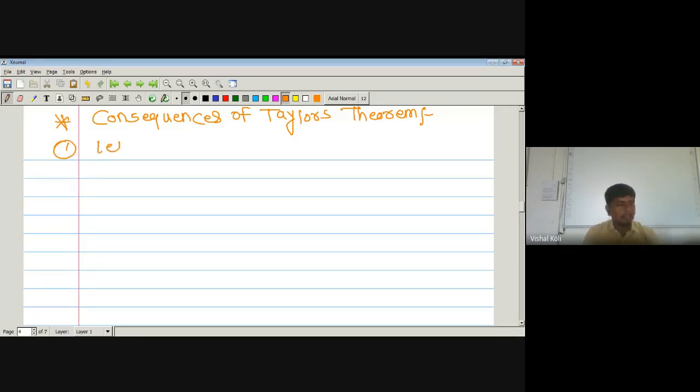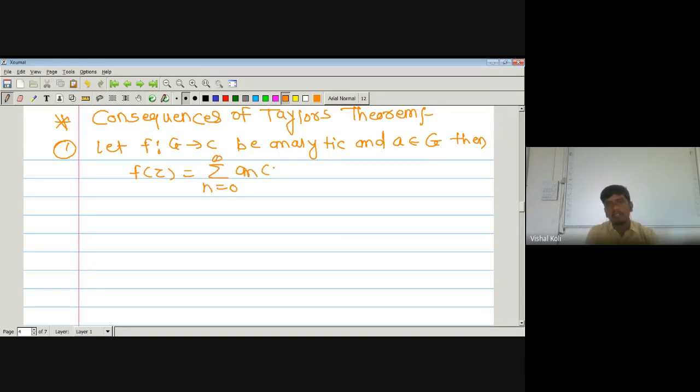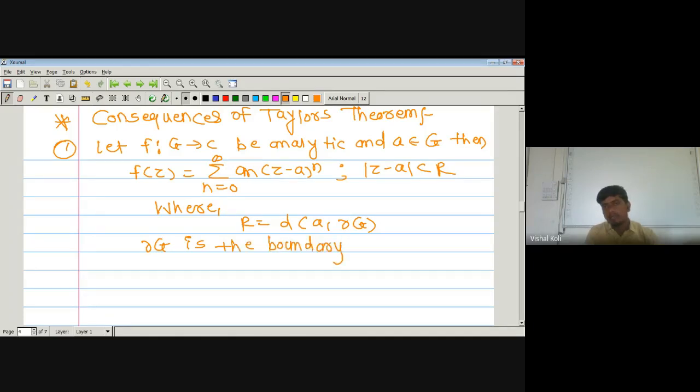First one is: let f from G to C be analytic and small a belong to domain G, then f(z) is nothing but series n running from 0 to infinity a_n (z minus a) to the power n, where modulus of z minus a is less than r, and r is nothing but the distance between a and the boundary of G, where boundary of G is the boundary of the set capital G.